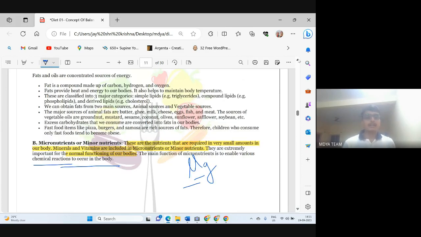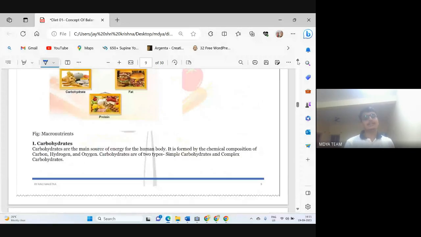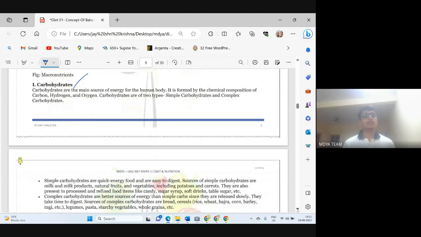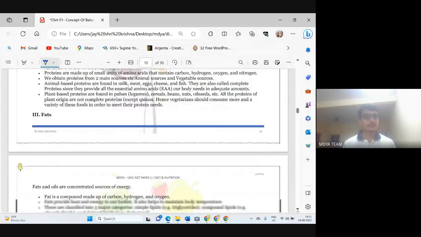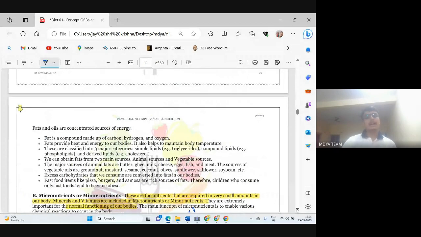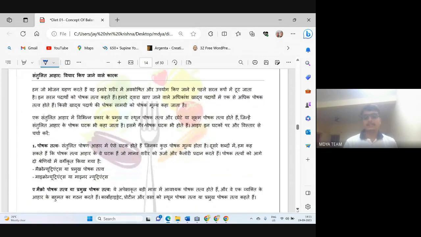I'm not going to cover this in detail in this slide, because after this we will cover it in complete detail. We will discuss carbohydrate and protein in complete detail, so I am not going to repeat that. We will take it only once. So it's your homework to go through this slide and read about carbohydrate, protein, and fat. I have given an introduction of all these nutrients. Afterwards, when we discuss carbohydrate in detail, we will cover these points also in that class. So you can go through all these points.